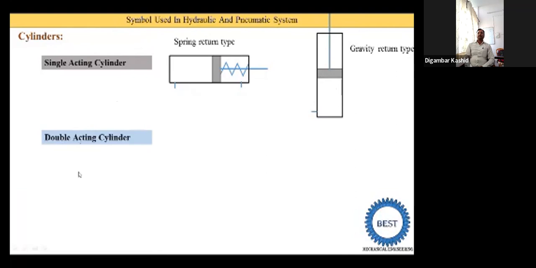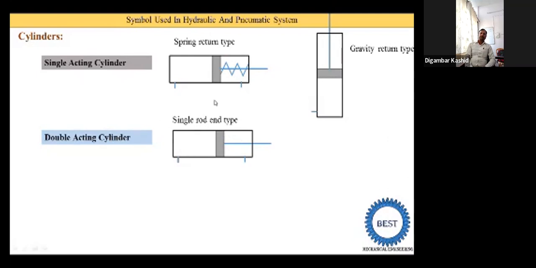Next one is the double acting cylinder. Double acting means oil or compressed air is supplied on both sides of the piston. First we draw one rectangle for the cylinder. This is the inlet as well as the exhaust port, because the liquid enters from this port and also exits from this port. Similarly, this side is also a port. They supply the oil or gas, or remove the oil or gas. In a hydraulic system we use oil, in a pneumatic system we use gas.